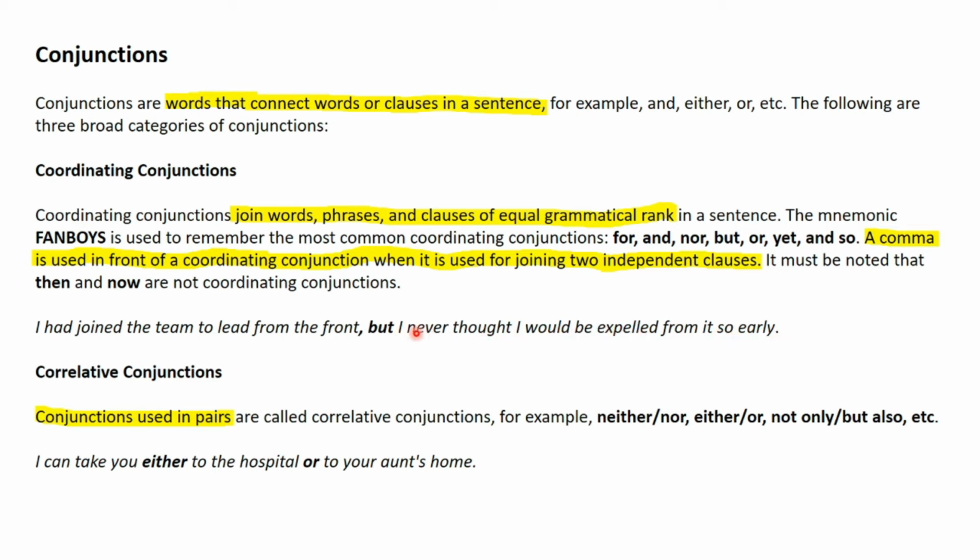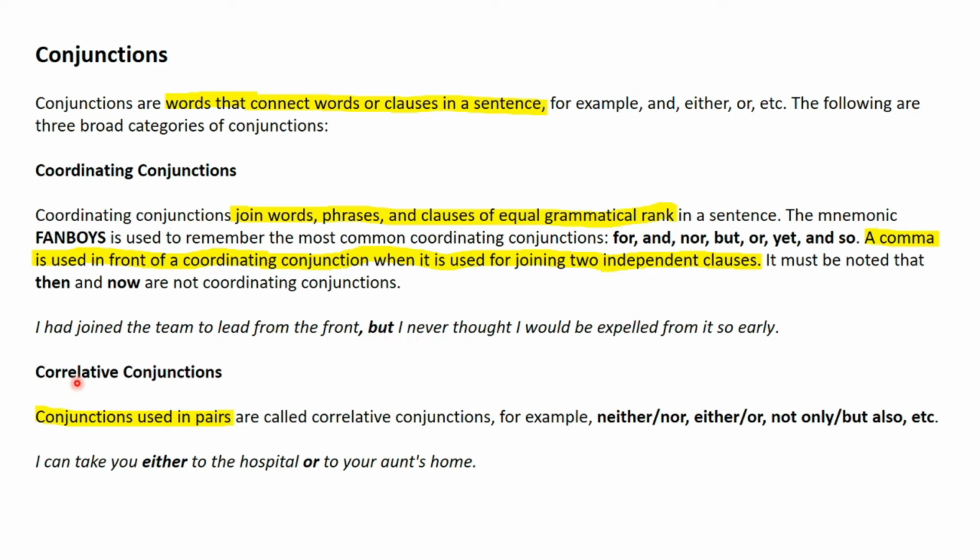Now this independent clause and this independent clause in this entire sentence are of an equal grammatical rank. Therefore, we have used the coordinating conjunction but. Look at this. The B in FANBOYS stands for but. So we have used this coordinating conjunction to join these two independent clauses.